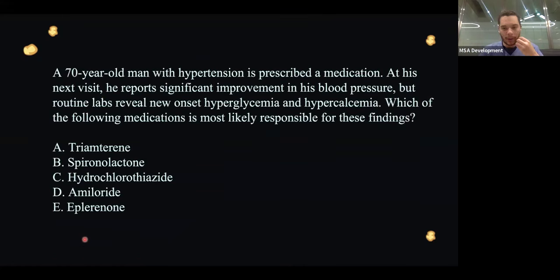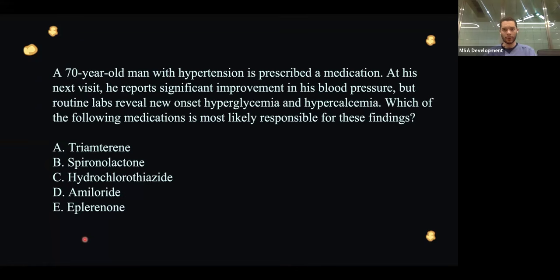Perfect. Moving on, a 70-year-old man with hypertension is prescribed a medication. At his next visit, he reports significant improvement in his blood pressure. But routine labs reveal new onset hyperglycemia and hypercalcemia. Which of the following medications is most likely responsible for these findings? Again, straightforward adverse effects, hyperglycemia, hypercalcemia.